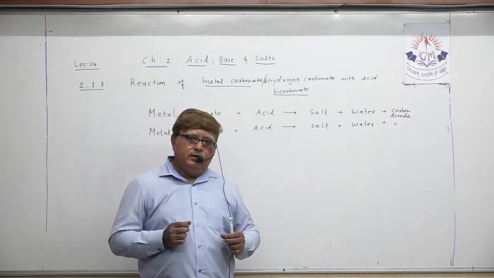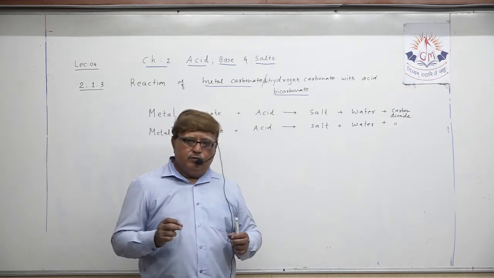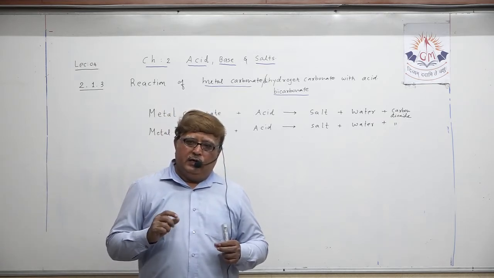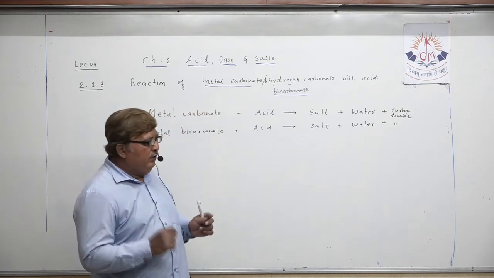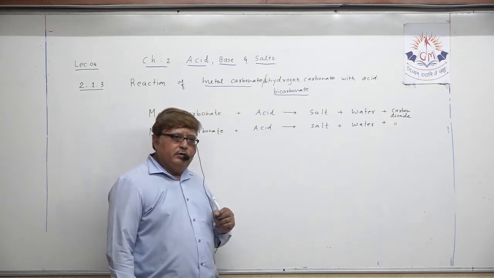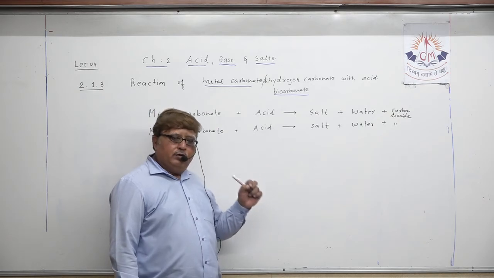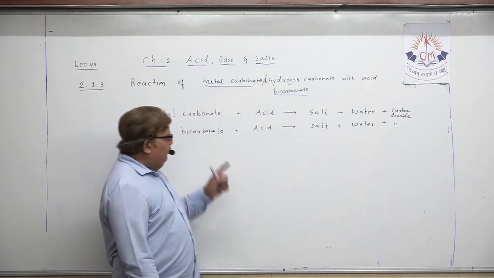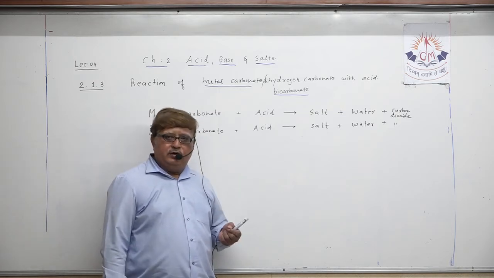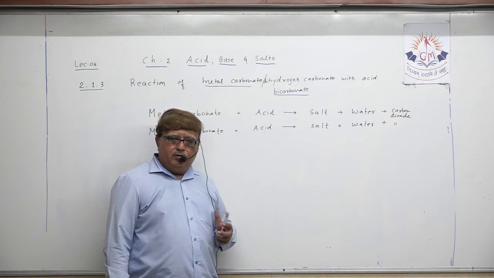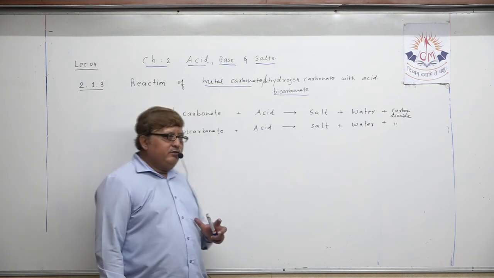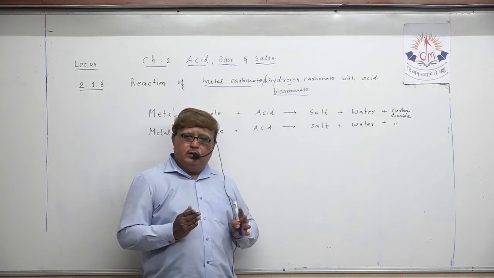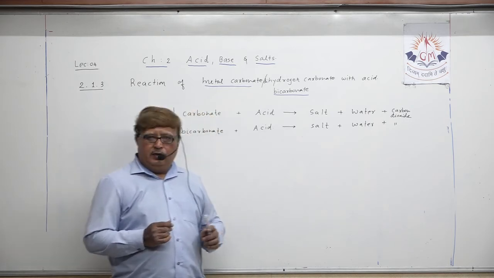First you have to write a general statement: whenever metal carbonate or metal bicarbonate reacts with acid, it produces the respective salt, water and carbon dioxide. Means the products are similar in both the cases. Either it is metal carbonate or metal dihydrogen carbonate or bicarbonate, its reaction with acid turns out the same products: respective salt, water and carbon dioxide.